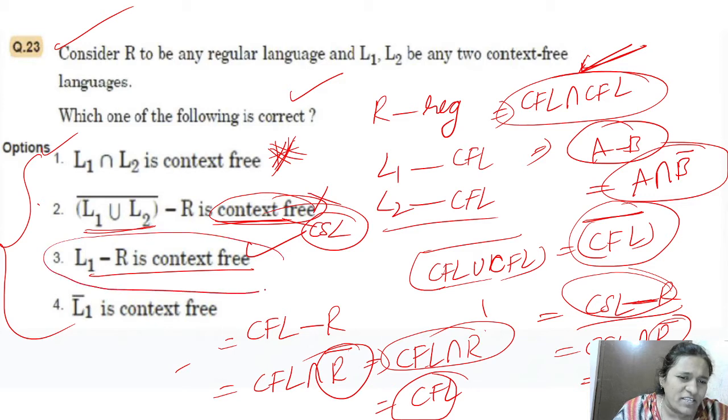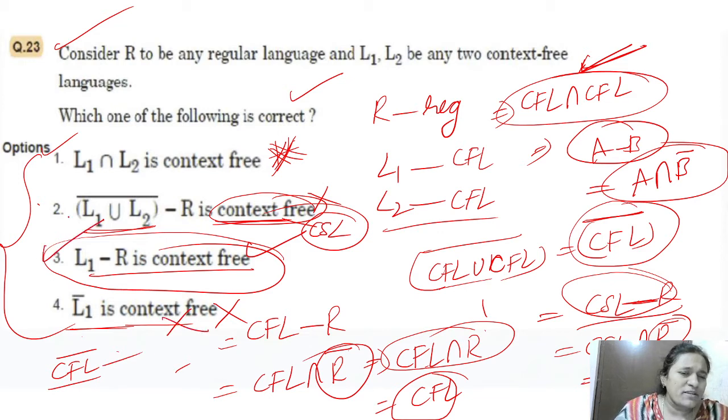L1 minus R is context free. Is L1 complement context free? No, right? L1 is a CFL, and CFL is not closed under complementation. That's why it will not become context free. That's why only option 3 is the right answer. Option 3 is the right answer here.